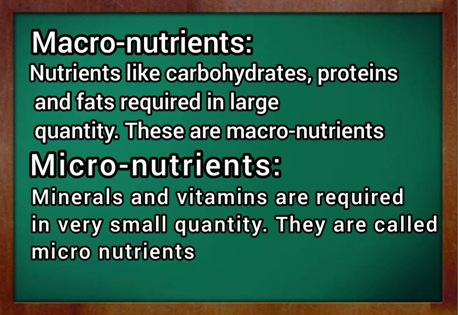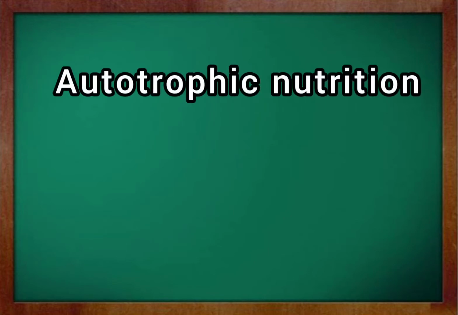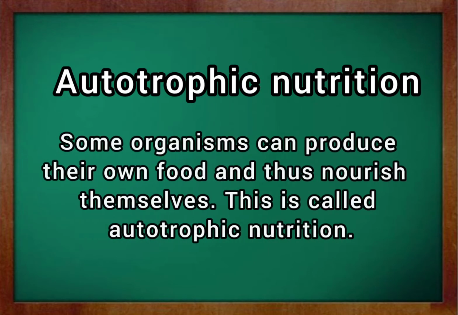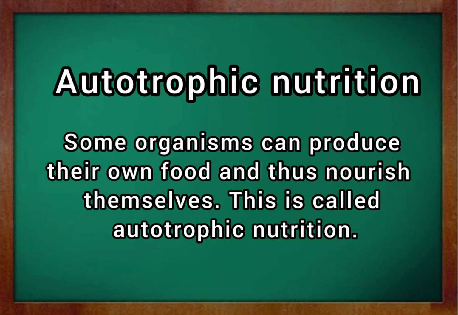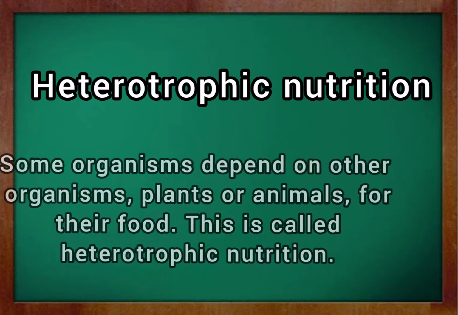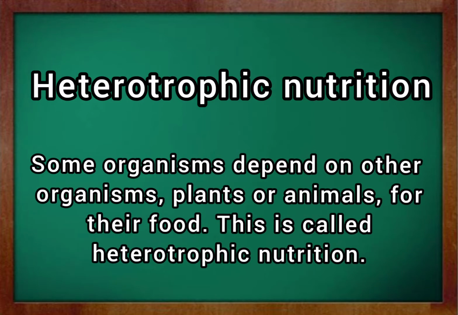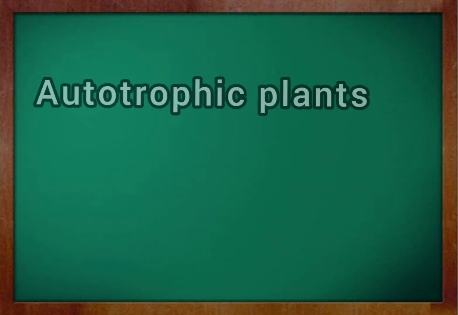They are called micronutrients. Students, now let's know what is autotrophic nutrition. Some organisms can produce their own food and thus nourish themselves. This is called autotrophic nutrition. Then, heterotrophic nutrition. Some organisms depend on other organisms, plants or animals, for their food. This is called heterotrophic nutrition.